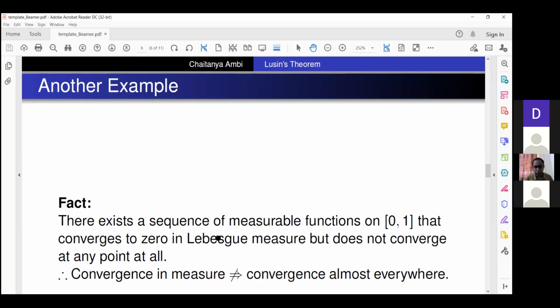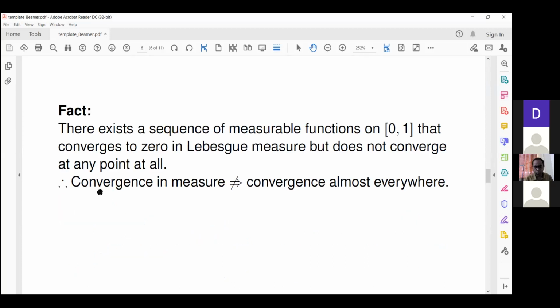And this shows that the implication here, convergence almost everywhere implies convergence in measure, obviously, but the reverse is of course not true. The converse is not true.